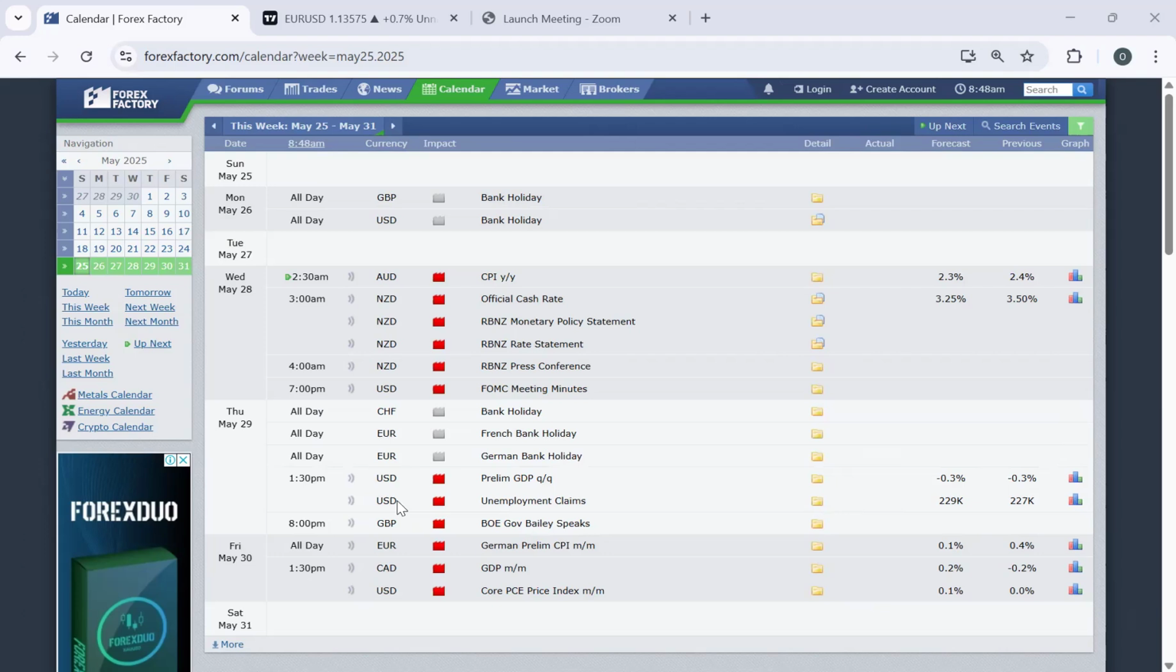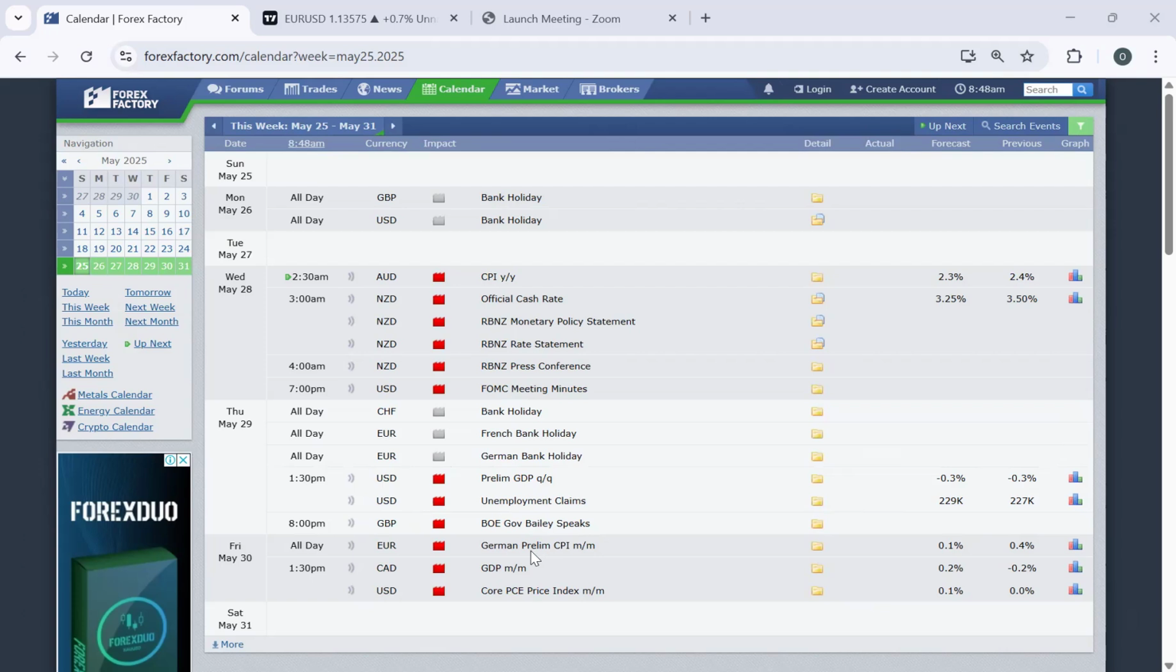On the Thursday, 29th, we have all day long the bank holiday in Swiss franc and euro, basically. So German bank holiday is coming up, French bank holiday is coming up, and we are expecting that to be a little bit quiet of a day. On that same day, 1:30 p.m. Nigerian time, US dollar coming up with prelim GDP and unemployment claims, as well as the Great Britain pound coming up 8 p.m. Nigerian time.